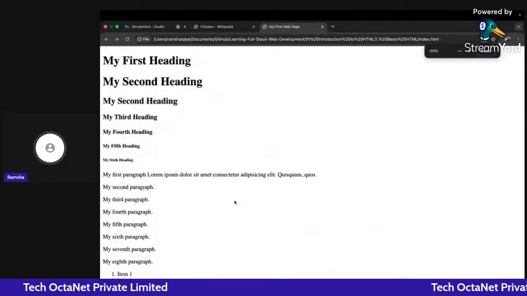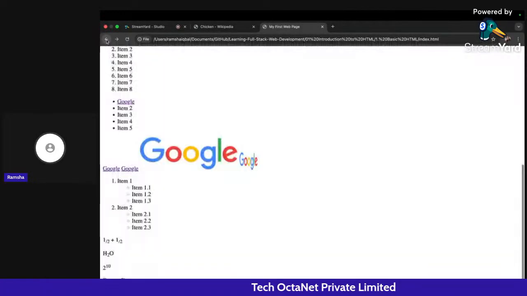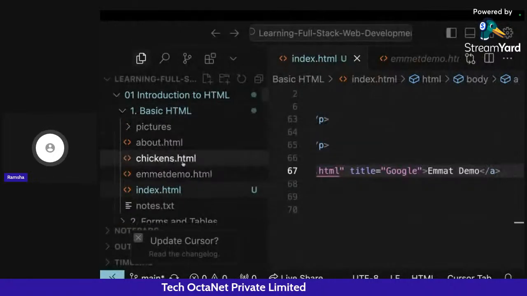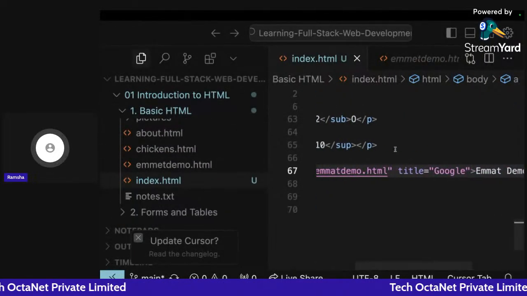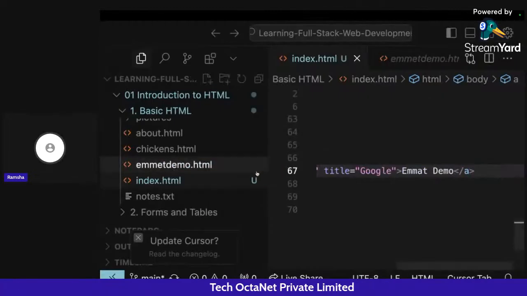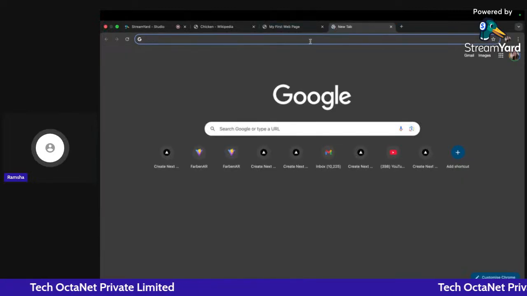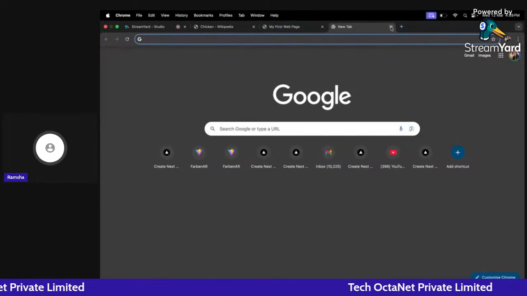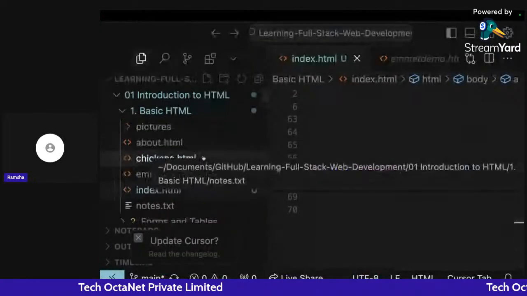Let me zoom out a little bit. So you can see this is emmetdemo, and this particular web page we have not yet set up, so it's not being redirected properly, but we can do it accordingly, right? We can also add a URL which is present on the web browser or the internet. We can also copy and paste that accordingly. So that's how we can create a simple HTML web page.